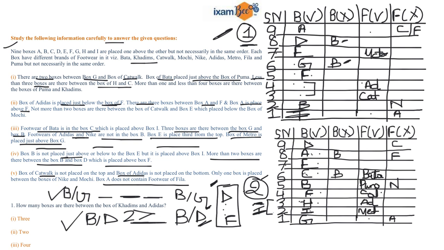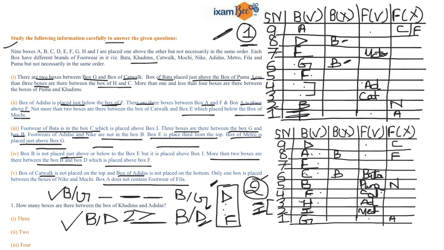Now you know that your box E is placed below the box of Mochi, right? Now if this is the condition, Mochi can be at 9th position, right, or 8th position. So these are the two positions where the box of Mochi can be placed.